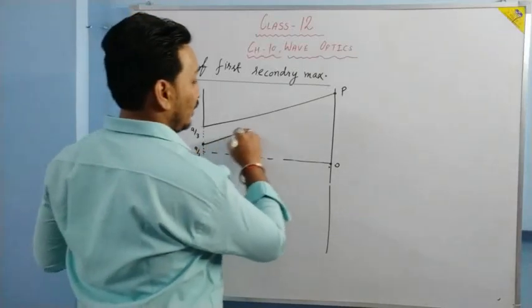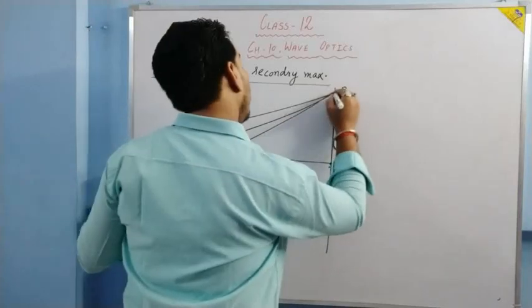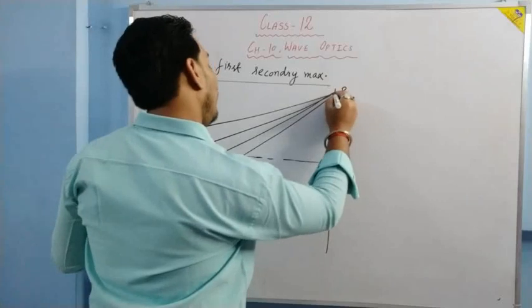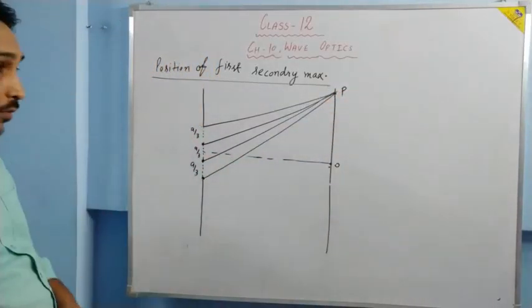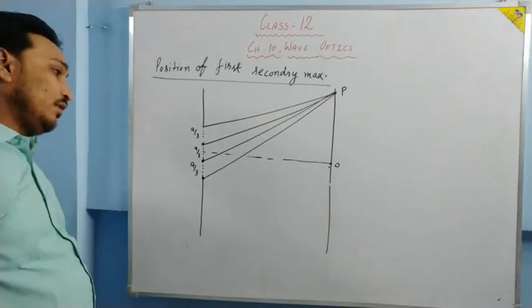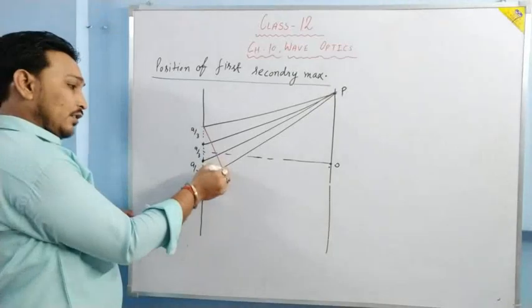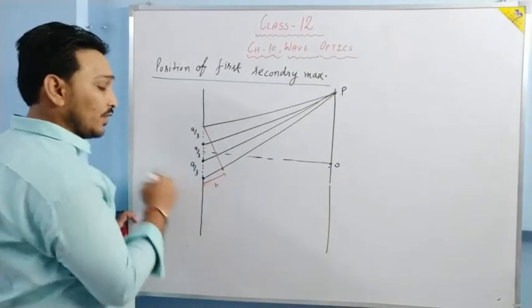From here the light reaches P. From here the light reaches P. And from here also the light reaches P. Now what happens? We have to form a maximum over there. So first of all, we will draw the path difference line. So this will be your path difference P.